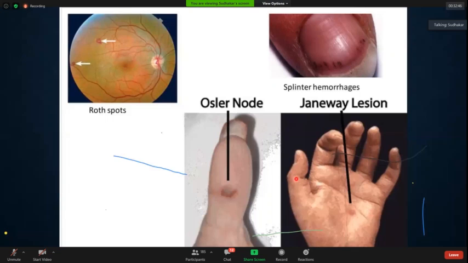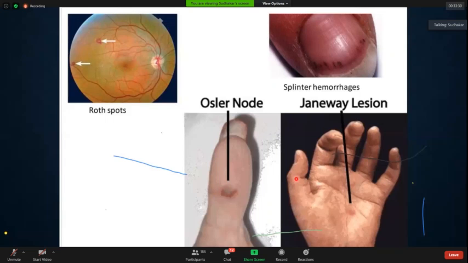I am not discussing much on the other findings of the fingers, but you should always look in all patients with pallor, like your type of anemia, because you can get flat nails. Then you can get something suggestive of Raynaud's phenomenon, dystrophic nails and all. You can get half and half nails. Half and half nails we usually get in malnutrition. You can get them in hypoalbuminemia. Even post Fontan surgery, some patients get half and half nails. That is called Lindsay nails or Terry nails. So in all those cases, you should always see the nails. So nail finding is an important finding in a cardiovascular examination too. I just wanted to highlight a few important findings.